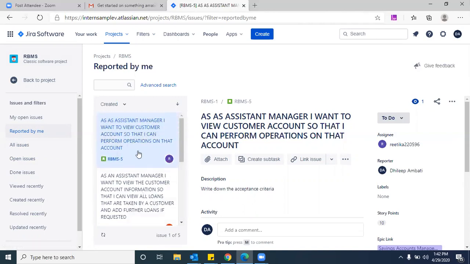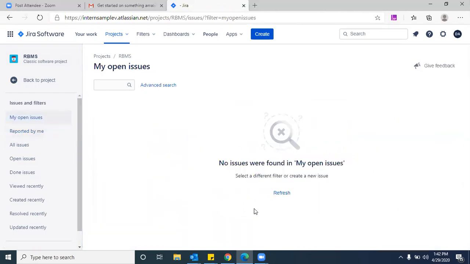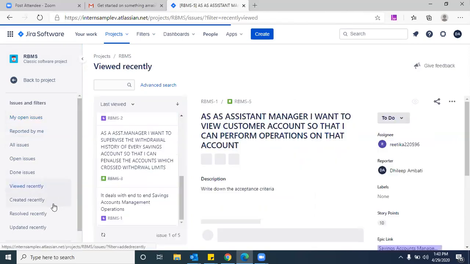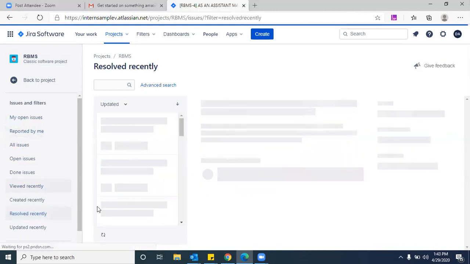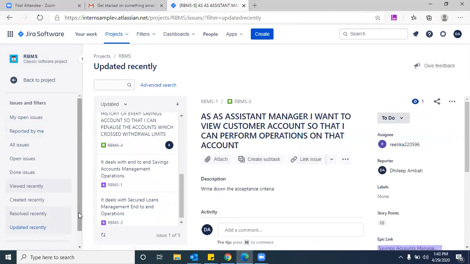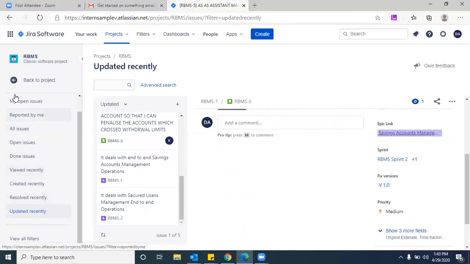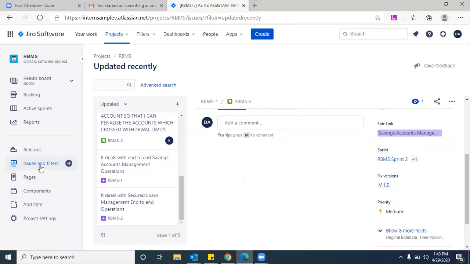That's the reason all the user stories come under my reporting only. And my open issues, if someone assigns me some issues, I can see here as well, but so far I don't have any issues. I can also view recently resolved issues. And if you update some user stories, like the sprint or story points, you can see every update. So this is the complete report of your open issues, closed issues and done issues.